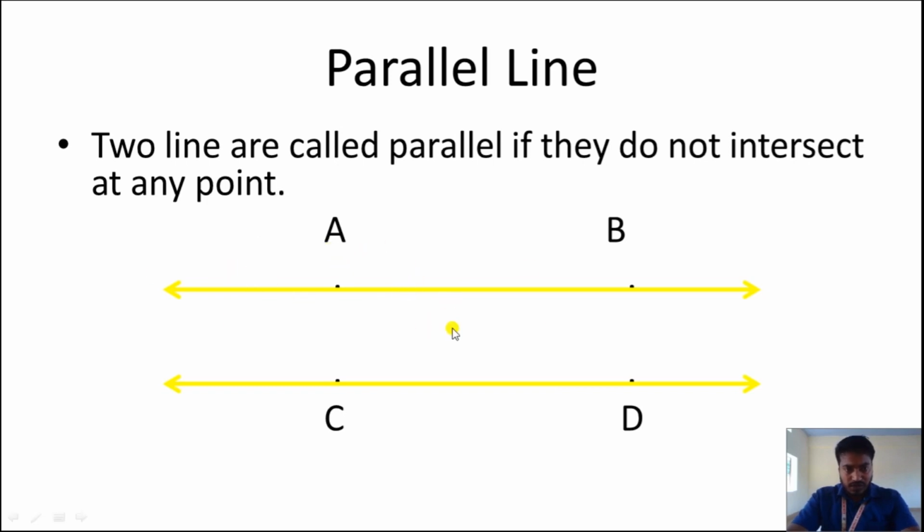Now, even if you see the distance between this line AB and CD, it will always be the same. When you extend, then also the distance will be the same. Then only that will be parallel lines. Am I clear, you all?